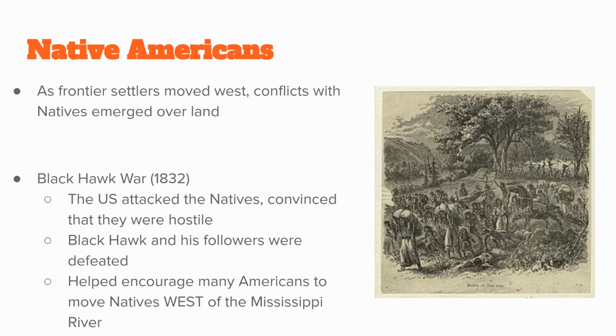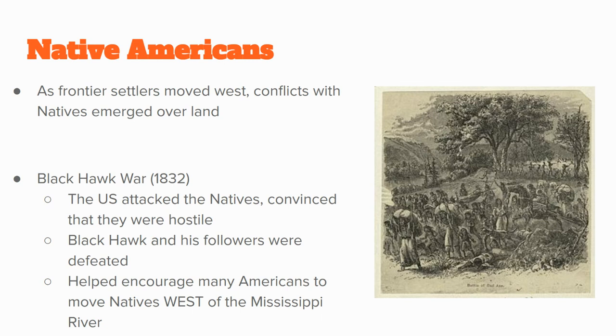Well, here's one example of a conflict in 1832. It's called the Black Hawk War. The United States is going to attack Native Americans, convinced that these natives are hostile. And Black Hawk, he's a leader of this group of Native Americans. Him and his followers are defeated. And basically, when they're defeated, this is going to encourage a lot of Americans to move west of the Mississippi River.